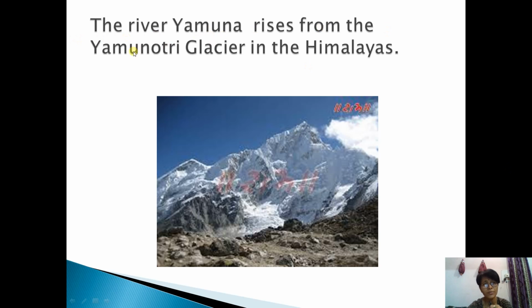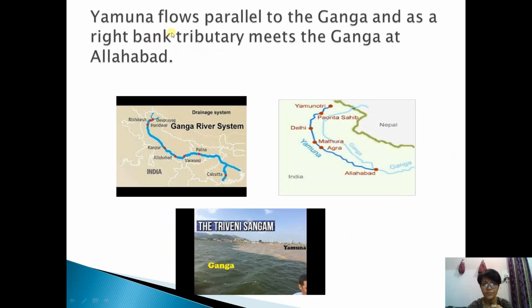The river Yamuna rises from the Yamunotri glacier in the Himalayas. So this Yamuna, the main tributary of river Ganga, originates in Yamunotri glacier in the Himalayas. I'm showing the picture of Yamunotri glacier. Yamuna flows parallel to the Ganga, and as a right bank tributary meets the Ganga at Allahabad. You see this picture, Yamunotri glacier here, and Yamuna river flowing parallel to river Ganga and meeting at this point, you see Allahabad. So here is Triveni Sangam, that is the meeting point of Ganga river and Yamuna river.